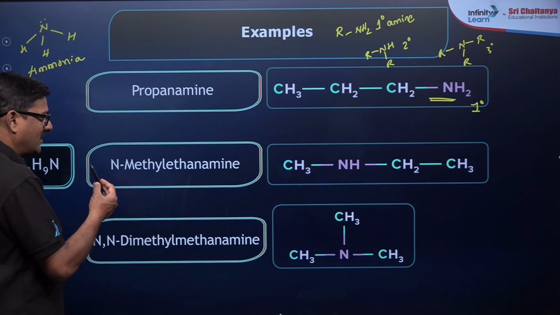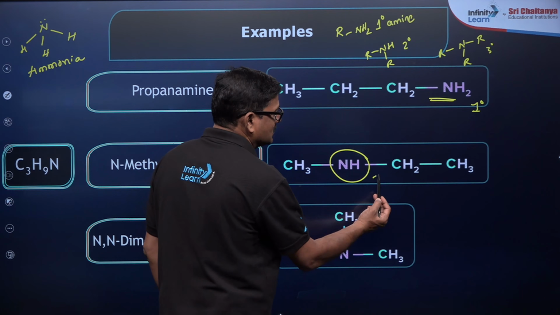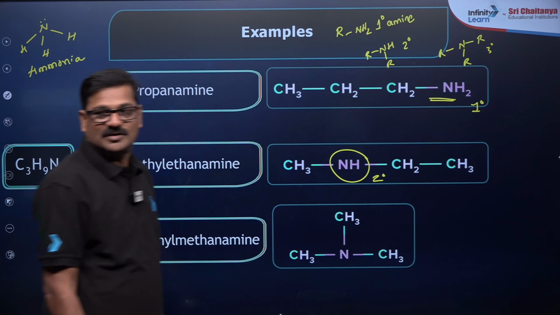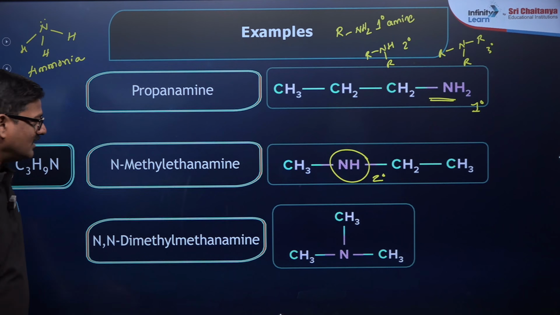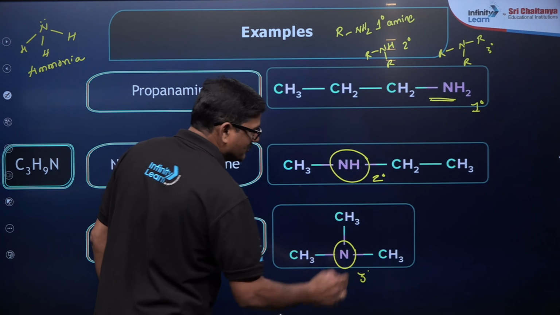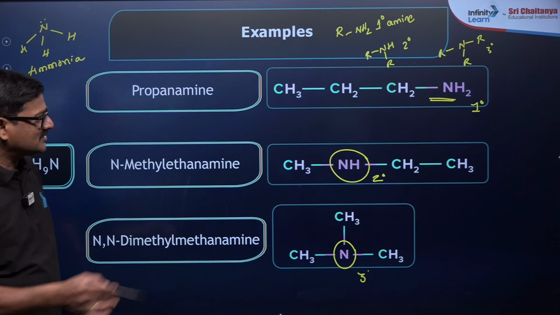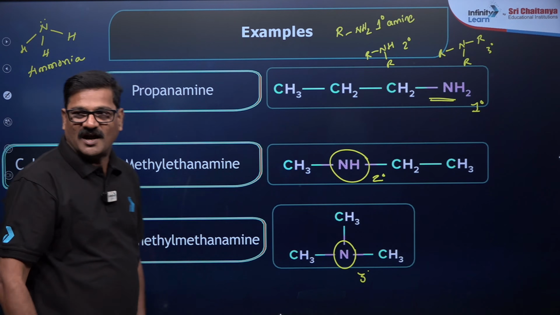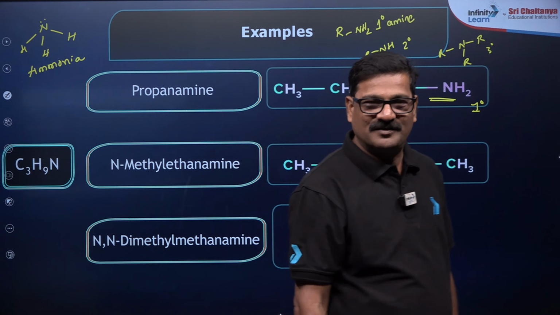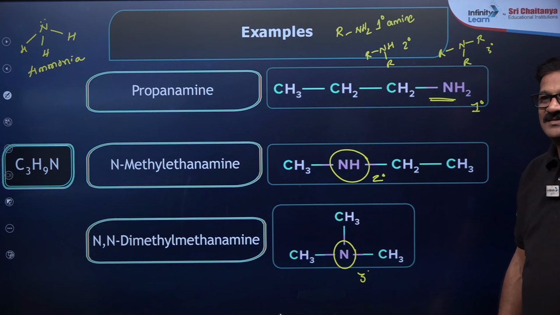So here N-methyl ethanamine is going to be a secondary amine. Primary, secondary and tertiary amines show functional isomerism. Clear? Fine. Any doubt, children? That's good.